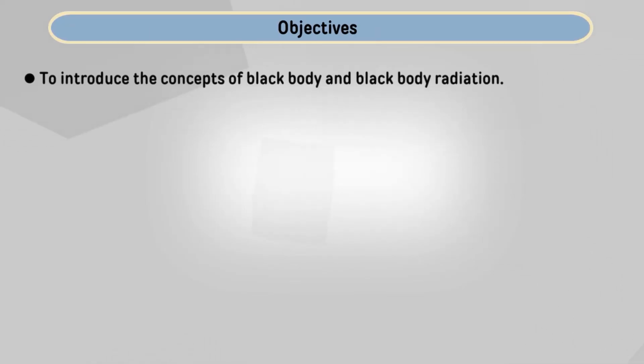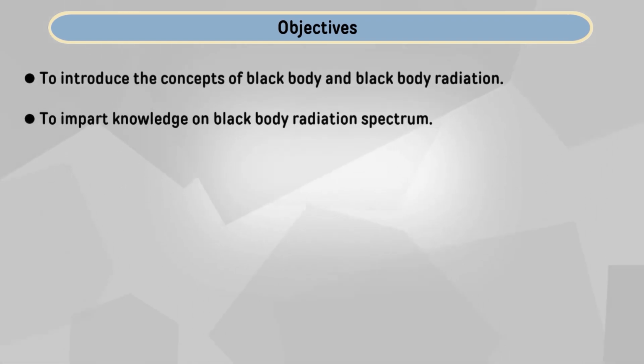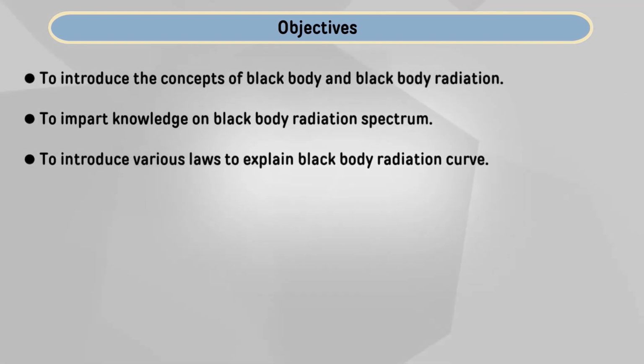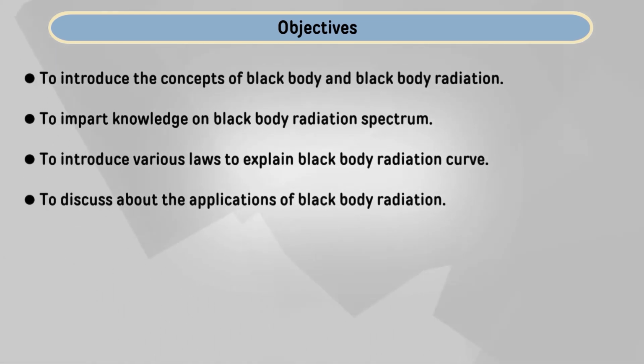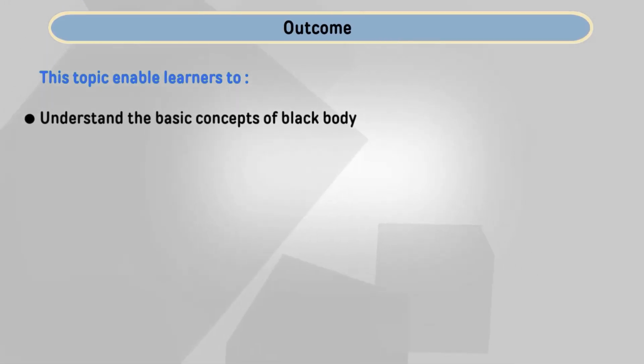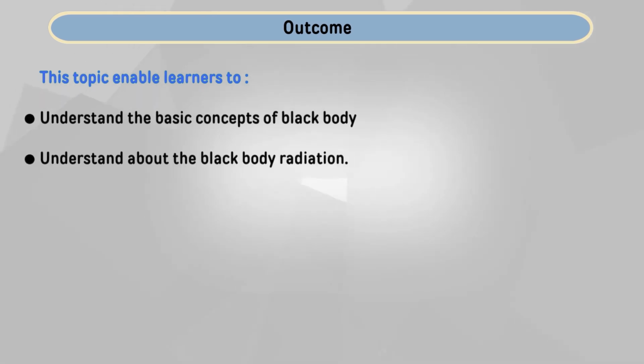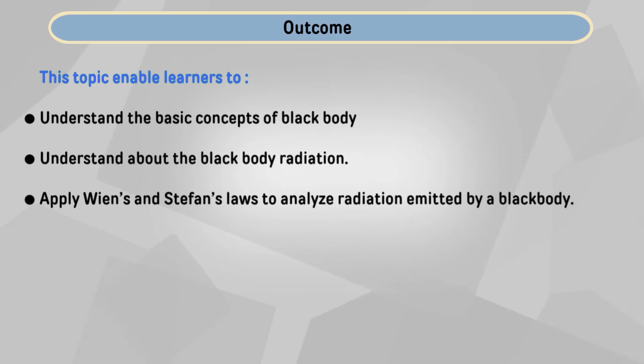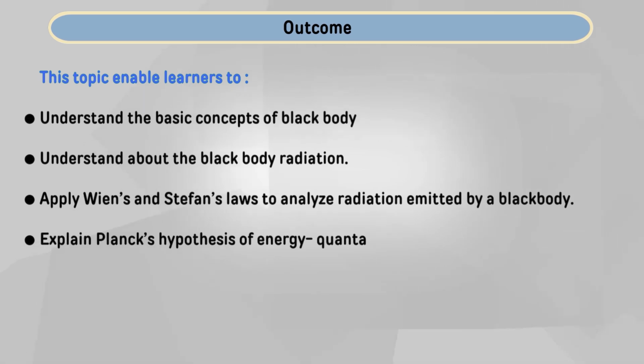The objective of this lecture is to introduce the concept of black body and black body radiation, to impart knowledge on the black body radiation spectrum, to introduce various laws to explain black body radiation curves, and to discuss the application of black body radiation. Outcome of this lecture: this topic will enable you to understand the basic concepts of black body and black body radiation, apply Wien's and Stefan's law to analyze radiation emitted by a black body, and also explain Planck's hypothesis of energy quanta to understand black body radiation.